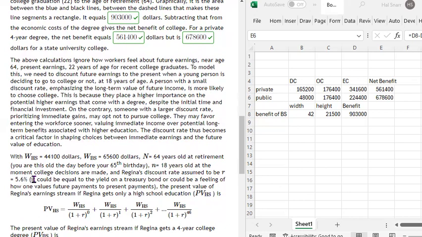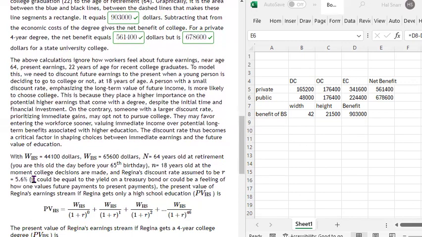Now, this 5.6% could be equal to the yield on a treasury bond, or it could be a feeling of how one values future payments relative to present payments, right? A lot of economists will probably just assume this 5.6% is equal to a treasury bond yield, right? But it could very well be someone's feeling about the future, right? Assuming it's a treasury bond yield, we're also assuming there's no difference between males and females when it comes to the decision to enroll in college or not, right? That may not be an accurate assumption.